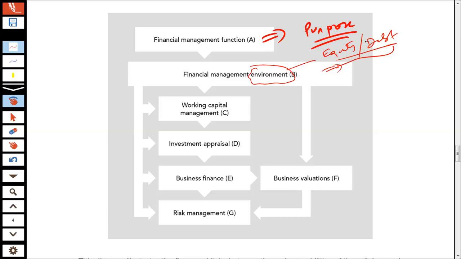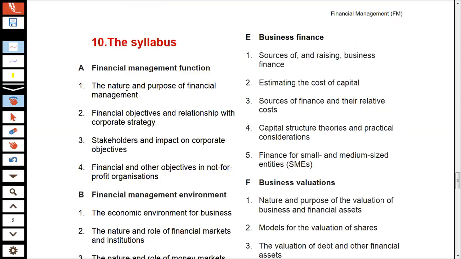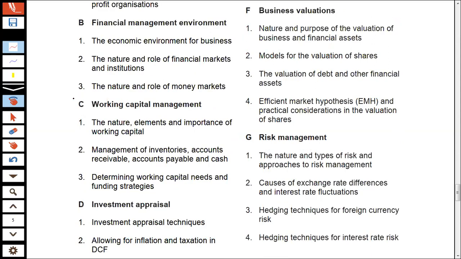The next thing is, if you look at these 4 or 5 syllabus areas, which are working capital management, investment appraisal, business finance, risk management, business valuation, I shall be discussing each one of them one by one first, and then I'll move on to the other areas, which are section A and section B of the syllabus. So let's start with working capital management.